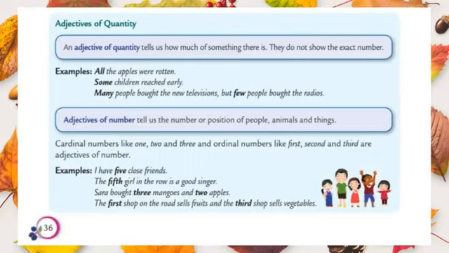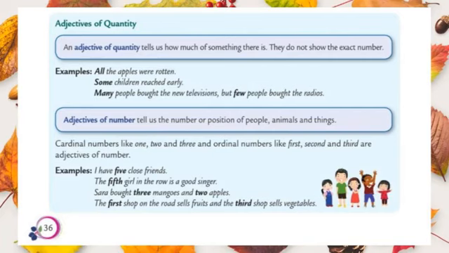Let's move to the third kind, that is adjectives of number. It tells the number or position of people, animals and things. What do you mean by adjectives of number? It tells the number or position. It tells the order of people, animals and things. We can use cardinal numbers as well as ordinal numbers. Cardinal numbers means 1, 2, 3 like that. Ordinal numbers like first, second, third.